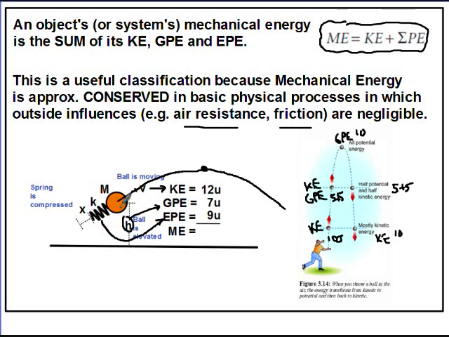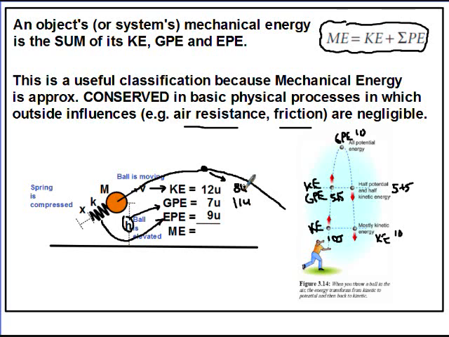But the kinetic energy is going to become smaller as it rises. Let's say that the kinetic energy has reduced to 8 units right at this particular point here. So we're going to look at the energies that exist at the apex. If the kinetic energy reduced from 12 to 8, then the gravitational potential energy must have increased from 7 to, what do you think? And if you said 11, you're correct.